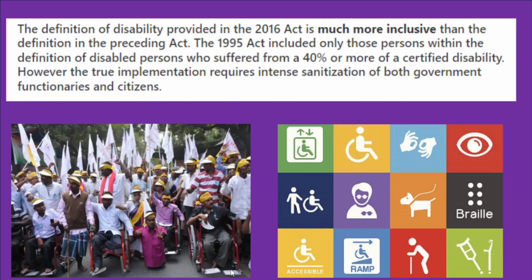Now, in conclusion, what you have to write: the Persons with Disabilities Act provided a definition for persons with disabilities. This definition is much more inclusive than before. Before, the act was the Persons with Disabilities Act 1995, because the earlier legislation only included individuals suffering a disability of more than 40%. Now the coverage has been substantially increased from 7 diseases to more than 20 diseases.